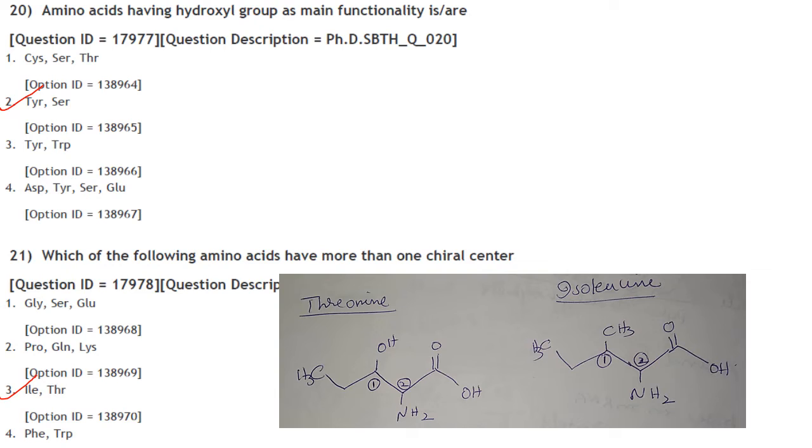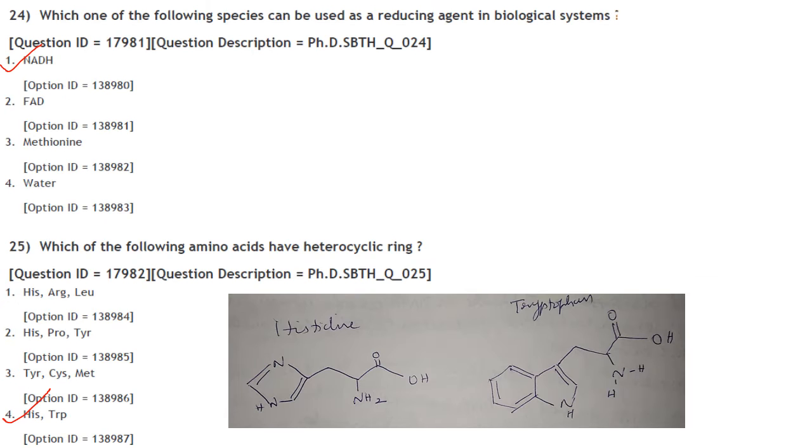They are tyrosine and serine. Answer is option 2. Which of the following amino acids have more than one chiral center? That is threonine and isoleucine. Answer is option 3. You can see in the photograph here I have marked 1 and 2 for the two chiral carbon atoms in both threonine and isoleucine.